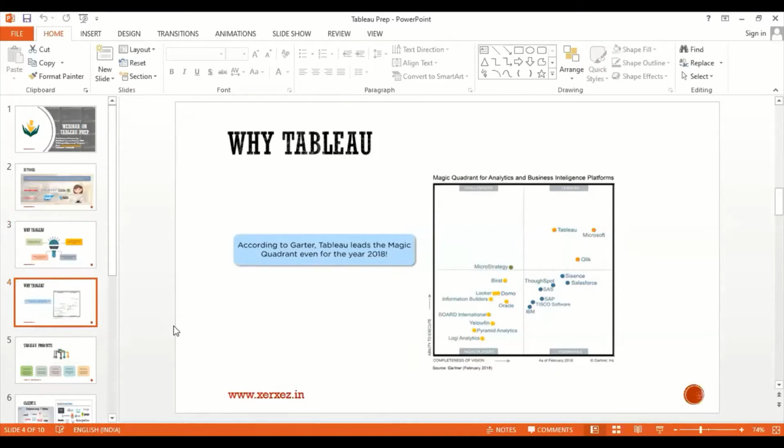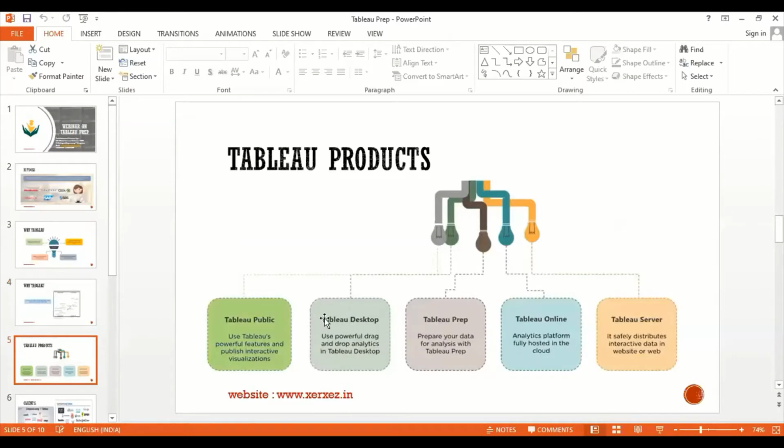One is Qlik, next is Microsoft Power BI, and next obviously Tableau. Till 2019 Tableau was leading. The competitor for Tableau is Power BI from Microsoft. Tableau is a company actually.